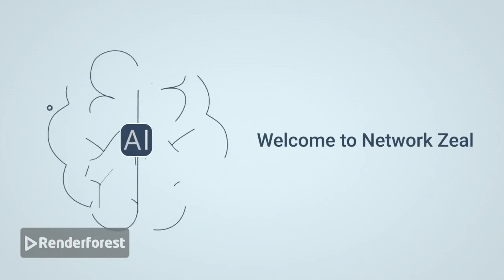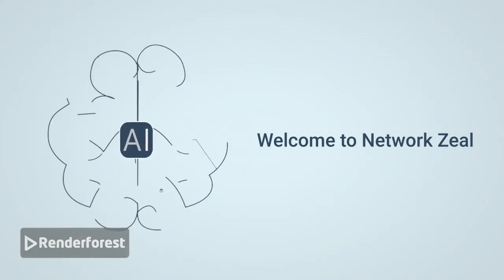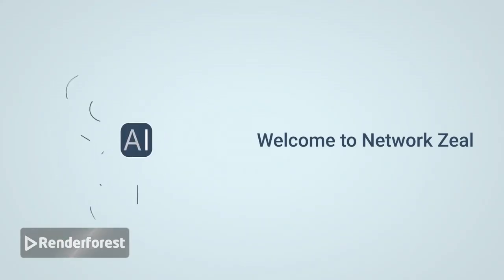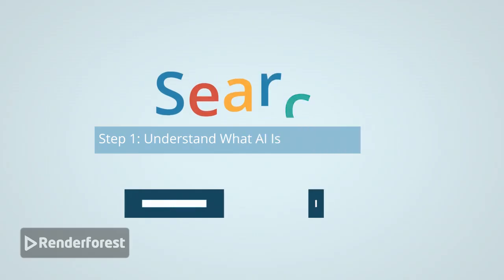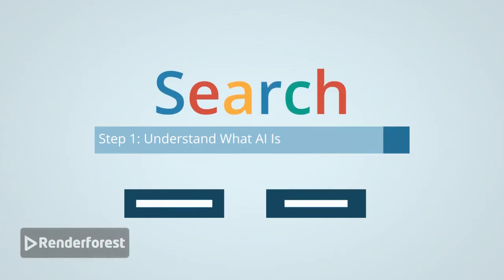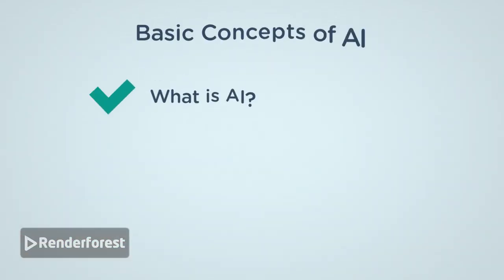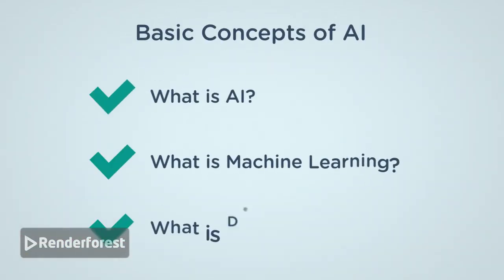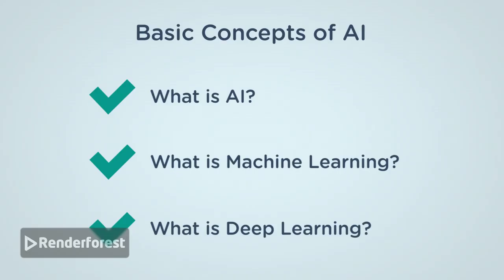In this video, I'll show you a clear step-by-step roadmap to start your journey in artificial intelligence. Step 1. Understand what AI really is. It's a mix of machine learning, data science, and math. Learn basic concepts. What is AI? What is machine learning? What is deep learning?